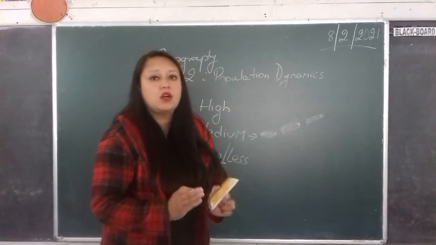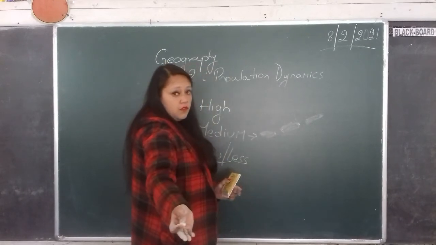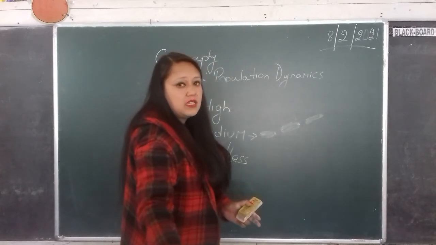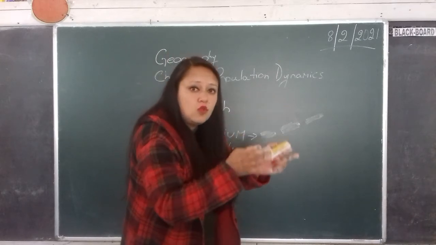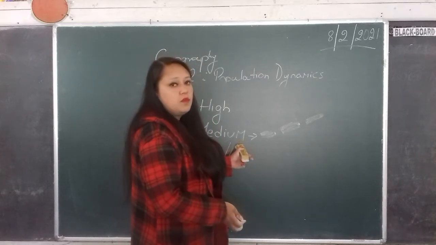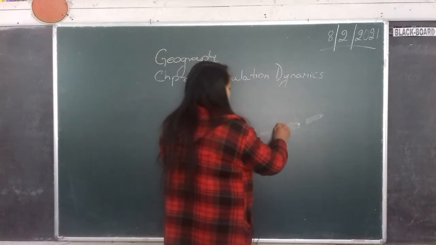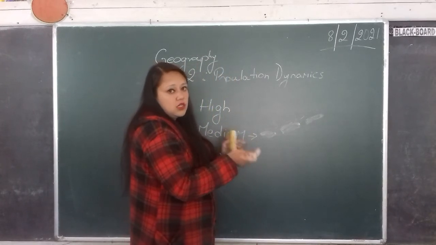So it is not a continuous belt. Just like the areas of high density, those countries are closely located near each other, but areas having medium density are not close to each other or stuck to each other.